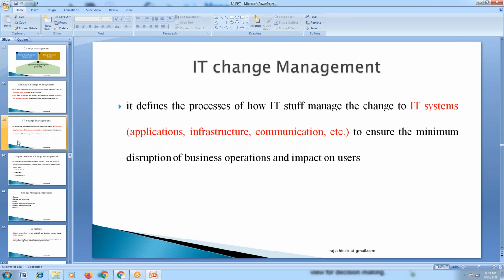We do it to understand the impact of the changes that happen. What are the changes we are doing at the organizational level that will be impacted? If you want to calculate that impact, risk management will take care of it. So both are interconnected, interrelated. Understood? Risk management is interconnected to change management.